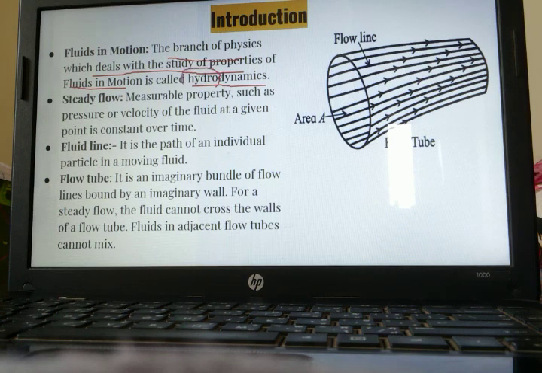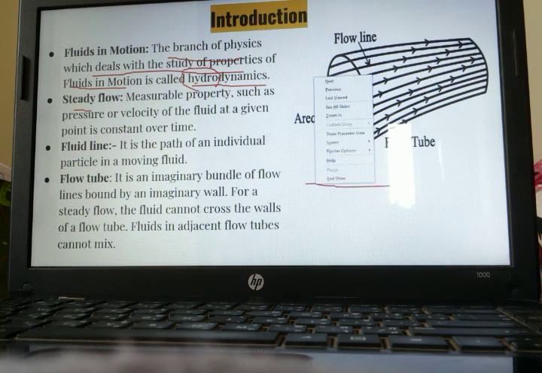Hydro denotes what? Liquid. And dynamics means it is in motion. So over here they are denoting fluid in motion. Steady flow: measurable properties such as pressure or velocity of the fluid at a given point are constant over a given time. It is called a steady flow. The liquid which is flowing with a constant rate, with constant velocity, is called a steady flow.